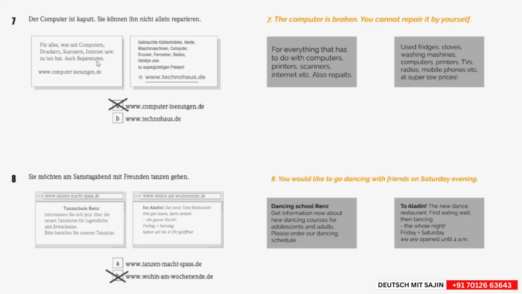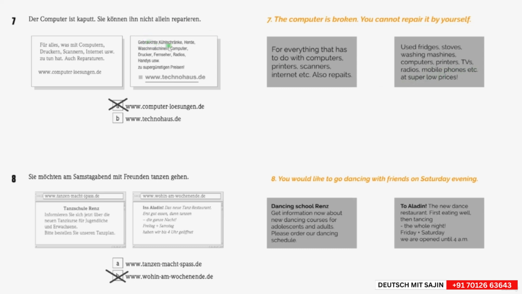Then the next one here: gebrauchte Kühlschränke, Herde, Waschmaschinen, Computer, Drucker, Fernseher, Radios, Handys und so weiter zu super günstigen Preisen. So used fridges, stoves, washing machines, computers, printers, TVs, radios, mobile phones, etc. at super low prices.